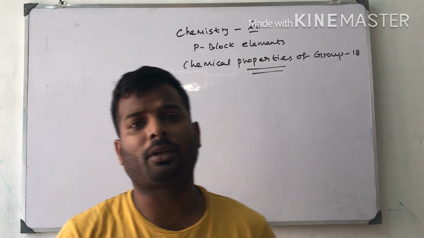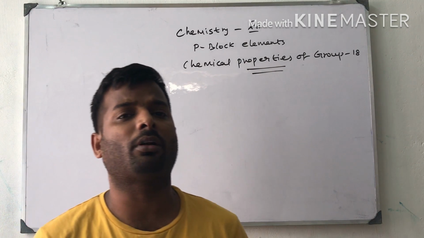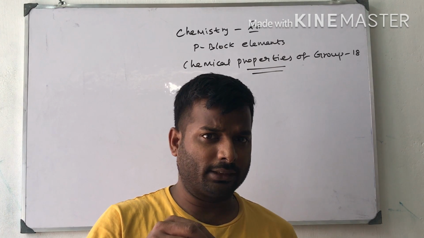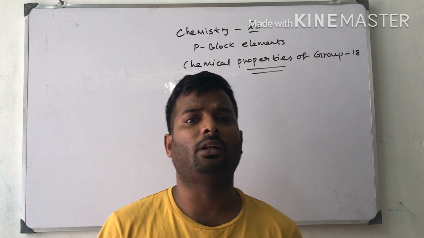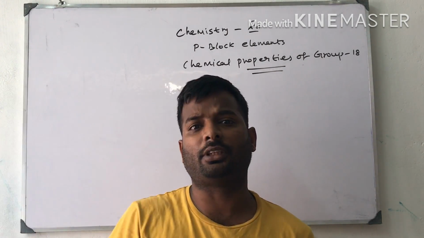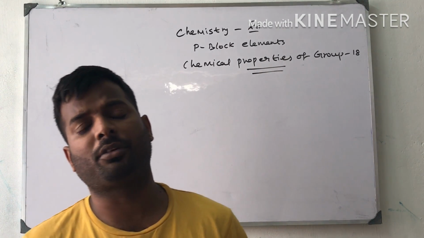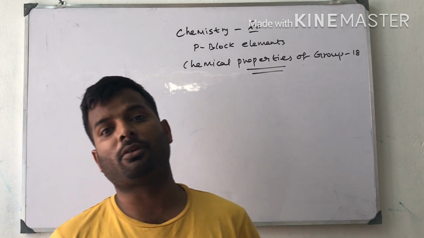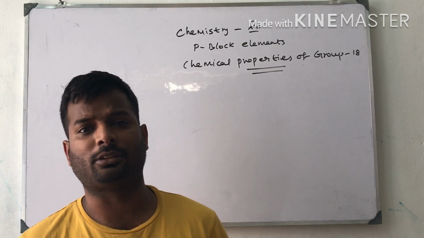Actually, the chemical property of group 18 is very unreactive. We already saw this in the introduction part of this class. The noble gases are unreactive with other substances like water, carbon dioxide, acid, base, etc. Because the outermost shell is filled with 8 electrons, if I am going to add or remove an electron from the shell, very high energy is needed. That is positive electron gain enthalpy or zero electron gain enthalpy, as given in the textbook.